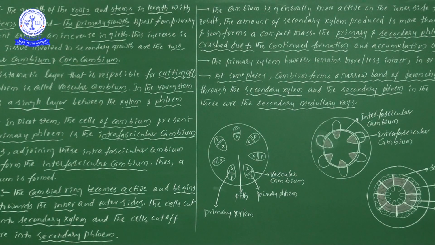So the point to understand is that intervascular means the cambium which is present in between the vascular bundles. Intra means the cambium which is present in between the xylem and phloem members.